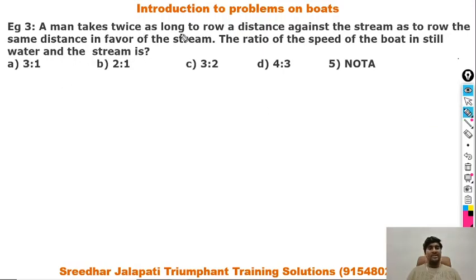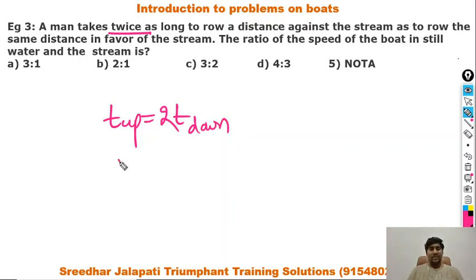A man takes twice as long to row a distance against the stream as to row the same distance in favor of the stream. So you just need to understand this statement, that is, time taken for upstream journey is twice the time taken for downstream journey. That is the meaning of this statement. Then what is the ratio of the speed of the boat in still water to the stream?